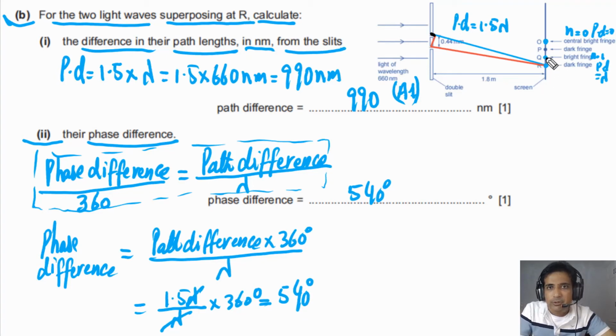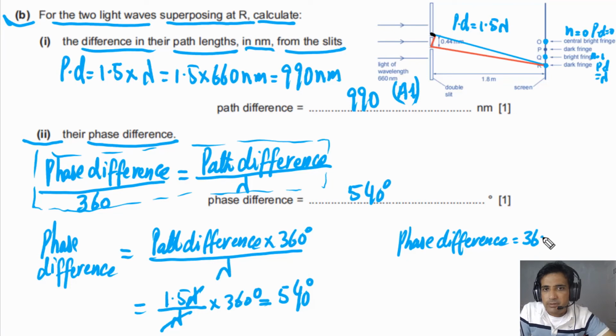We can also understand this in a slightly different way. For example, the phase difference here will be 0. Phase difference here will be equal to 360, and at the next dark fringe the phase difference will be equal to 360 degrees plus 180 degrees, and this will be equal to 540 degrees.